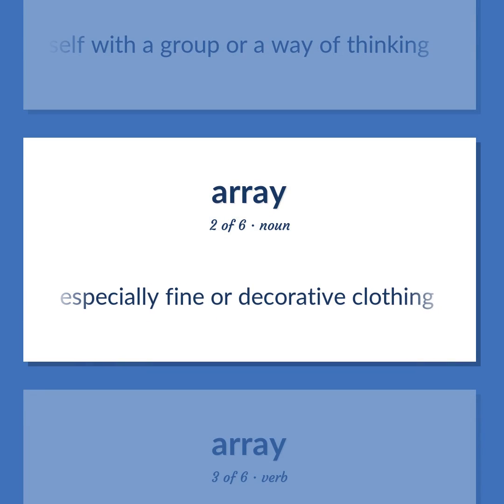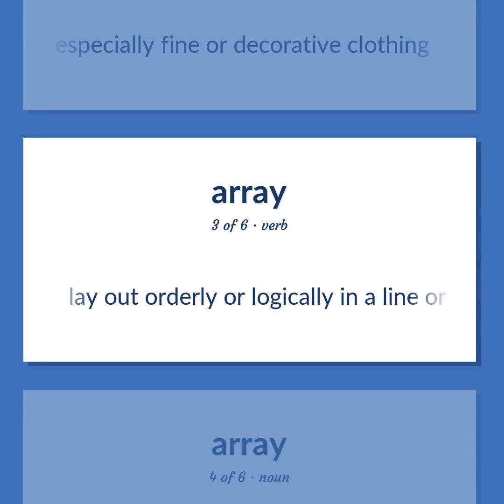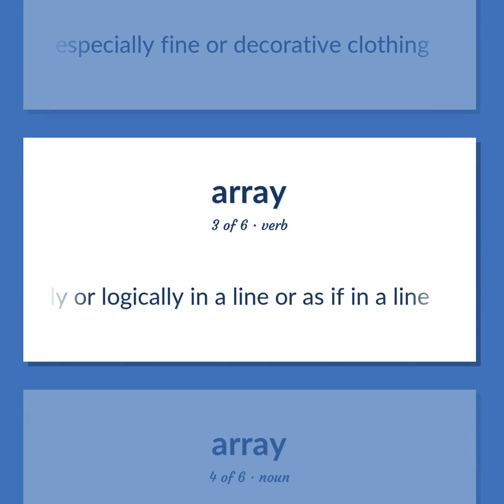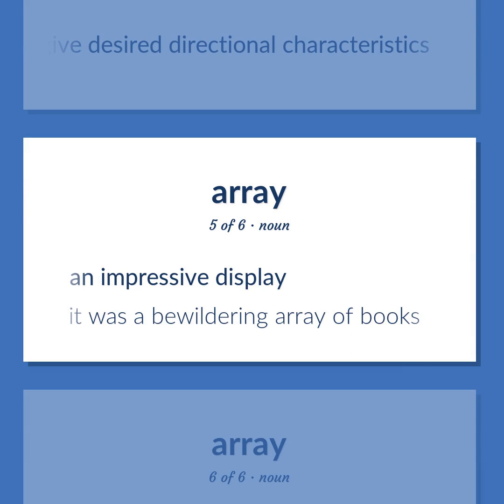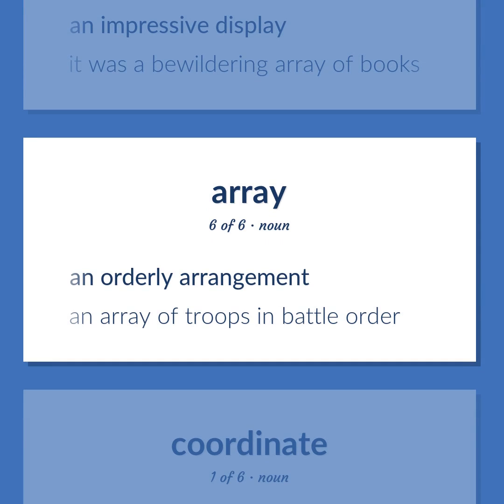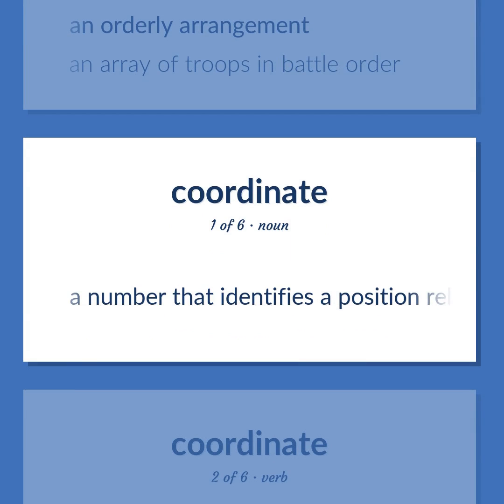Especially fine or decorative clothing. Lay out orderly or logically in a line or as if in a line. An arrangement of aerials spaced to give desired directional characteristics. An impressive display. It was a bewildering array of books. An orderly arrangement. An array of troops in battle order. A number that identifies a position relative to an axis.